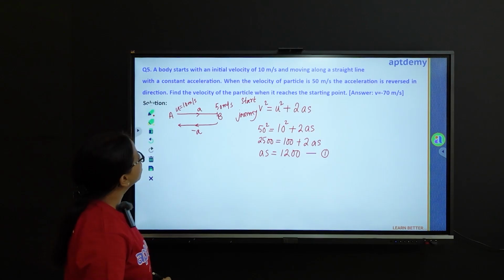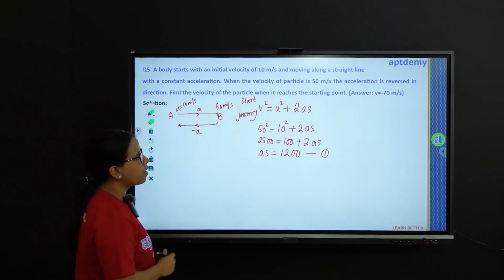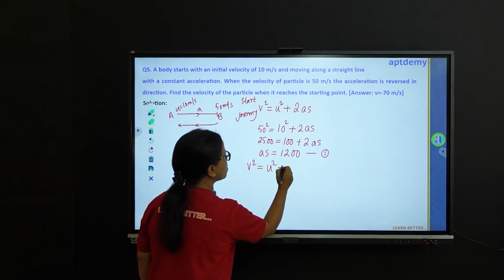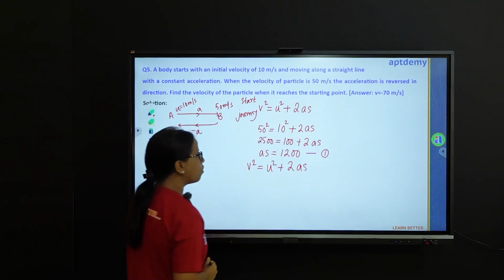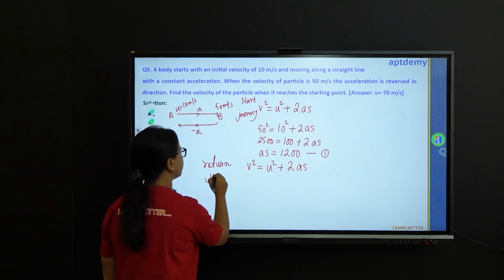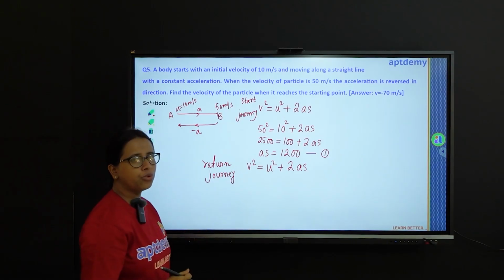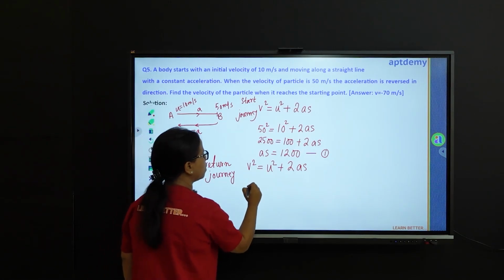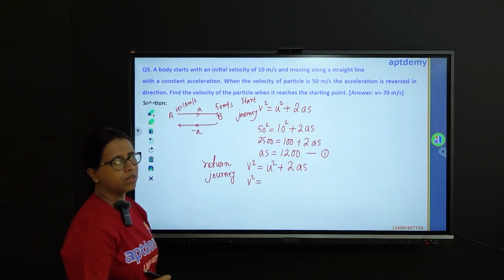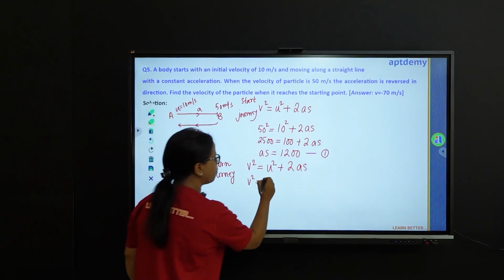Now for the second part, find the velocity when it reaches the starting point. We have to be careful with the signs. Let us use the same equation. Now this is for the return journey. Now v square, we do not know that. We are asked to find that out. Keep this as it is. U square. U is now 50 because the particle started from here and it ended up here. So U is now 50